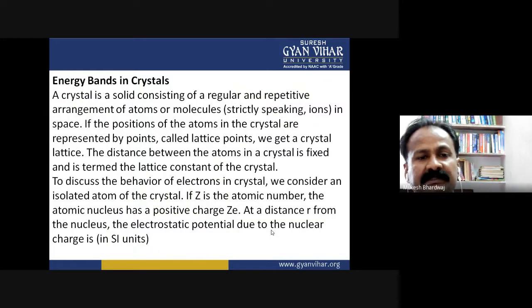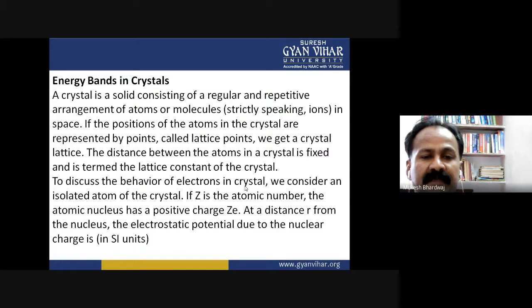Energy bands in crystal. A crystal is a solid consisting of regular and repetitive arrangements of atoms or molecules. Strictly speaking, ions in space; if the positions of the atoms in a crystal are represented by points called lattice points, we get a crystal lattice. The distance between the atoms in a crystal is fixed and is termed the lattice constant of the crystal.